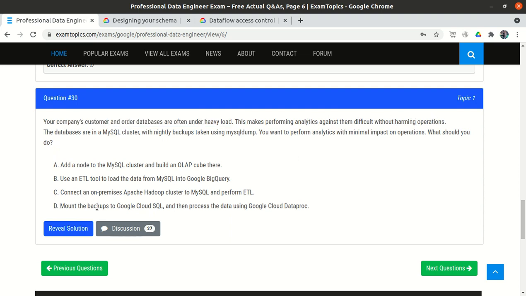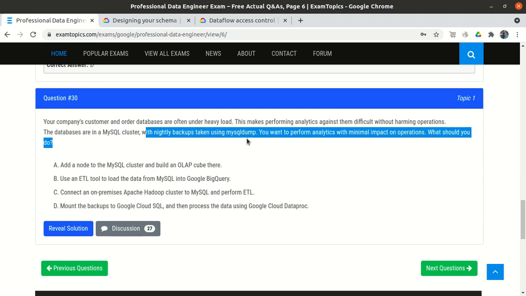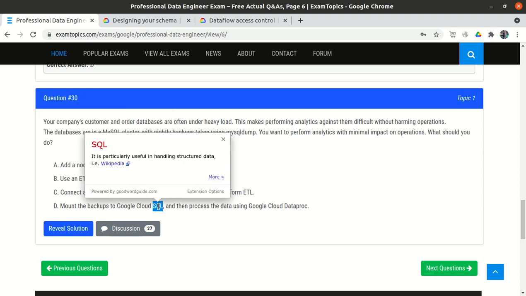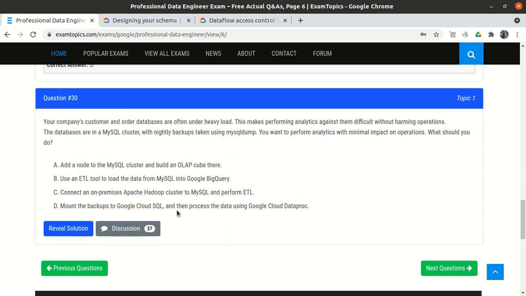We mount the backups which are available to us, load the data from the backup into Cloud SQL, and now use Cloud Dataproc operations to process the data from Cloud SQL to BigQuery, and then we can use the analytics operation.